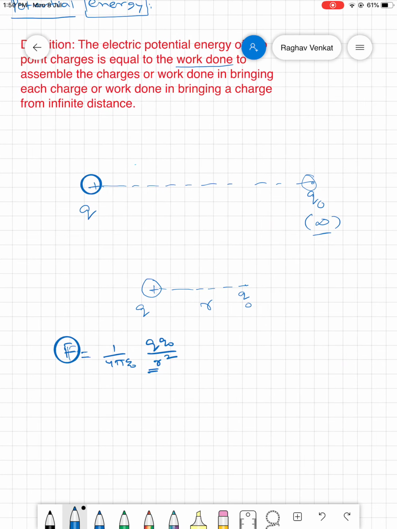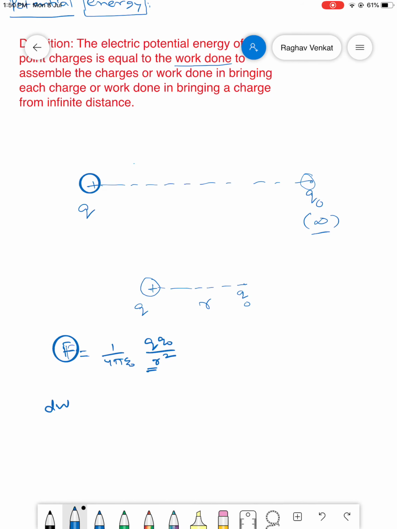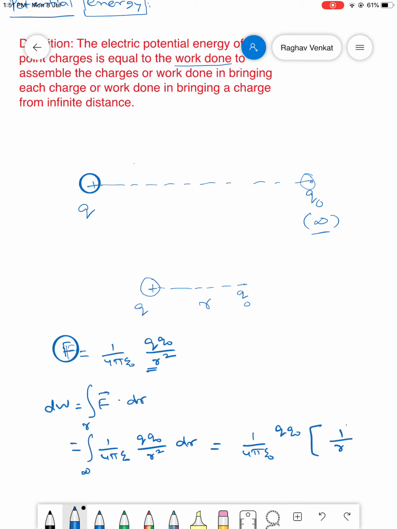We know the formula for work done by a variable force. Work done by a variable force is given as the integral of F vector dot dr vector. Here F is 1 by 4 pi epsilon naught, Q into Q naught divided by r square, multiplied with dr, integrated. Initially the test charge was at infinity, now it is moved to a distance r. So this value comes out to be 1 by 4 pi epsilon naught, Q into Q naught, into the integral of dr by r square, which is minus 1 by r, when the particle is moved from infinity to r.